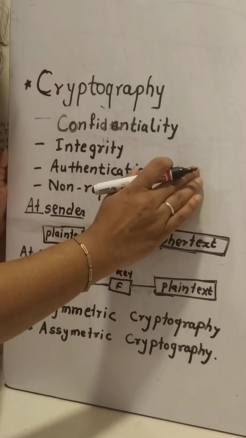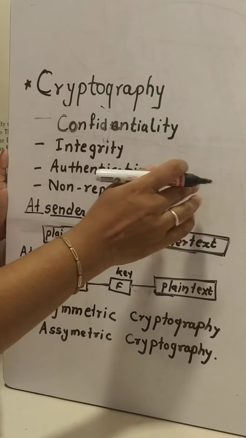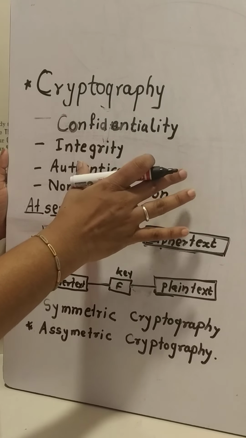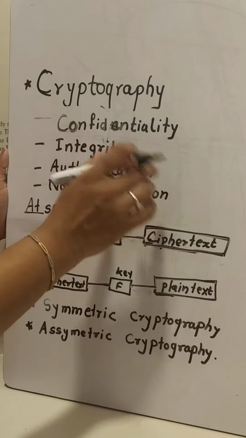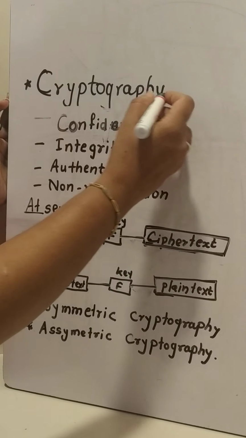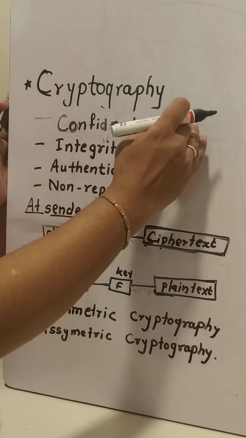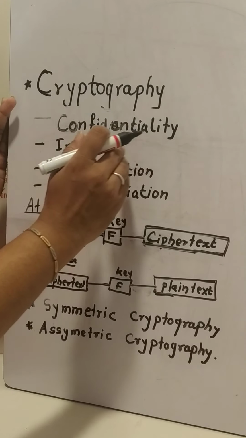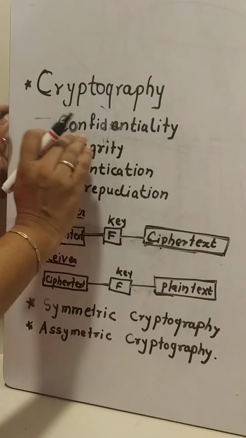Now what is cryptography? It is nothing but an art of hiding information, or it is the art of secret writing. First of all, we will discuss why we need cryptography. These are the four parameters or principles of cryptography.